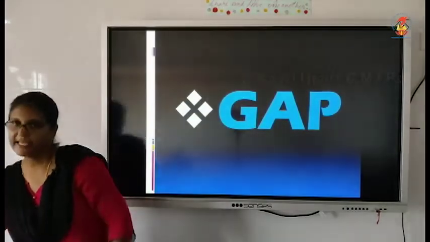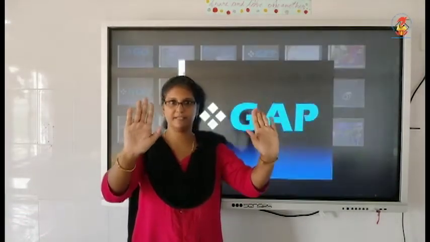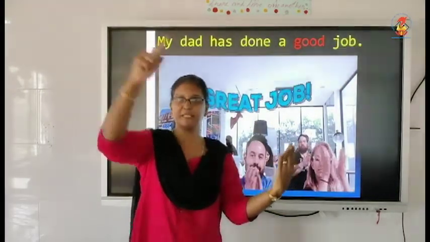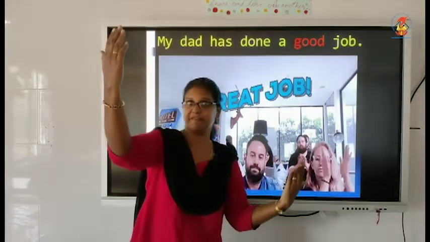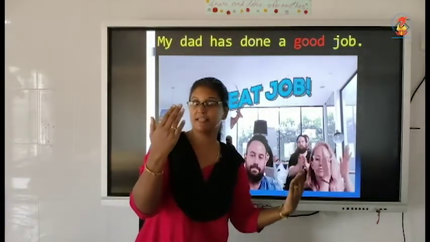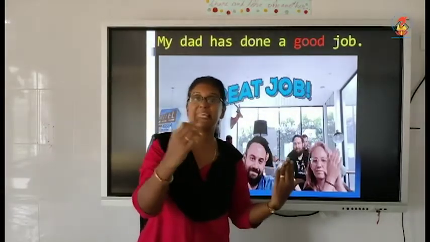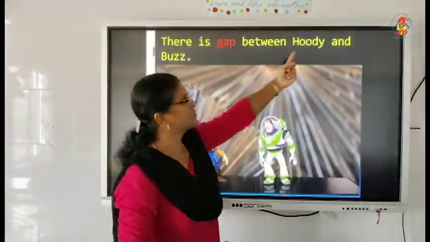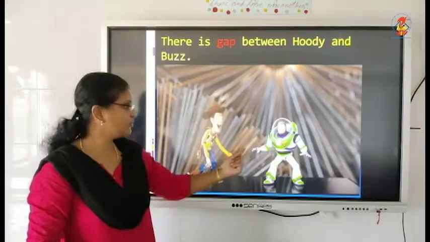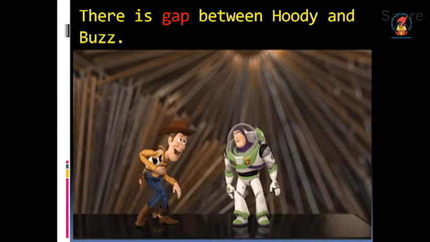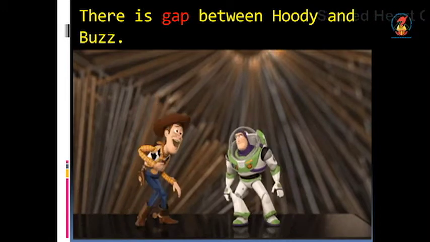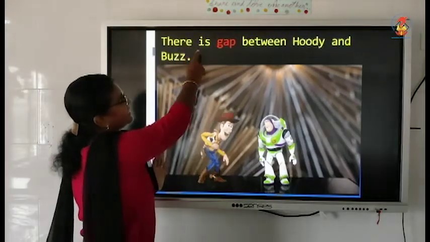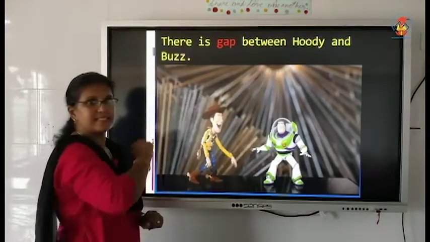Okay, and then these are my two palms. One is here, one is here. There is a space between the right palm and the left palm. So what happens? Gap between the left and the right palm, space between the palms. Okay. There is a gap between Hoodie and Buzz. You know these two are Toy Story characters. One is Hoodie, one is Buzz. So they both are standing here. There is a gap between them. There is a space between them. There is a gap between Hoodie and Buzz.